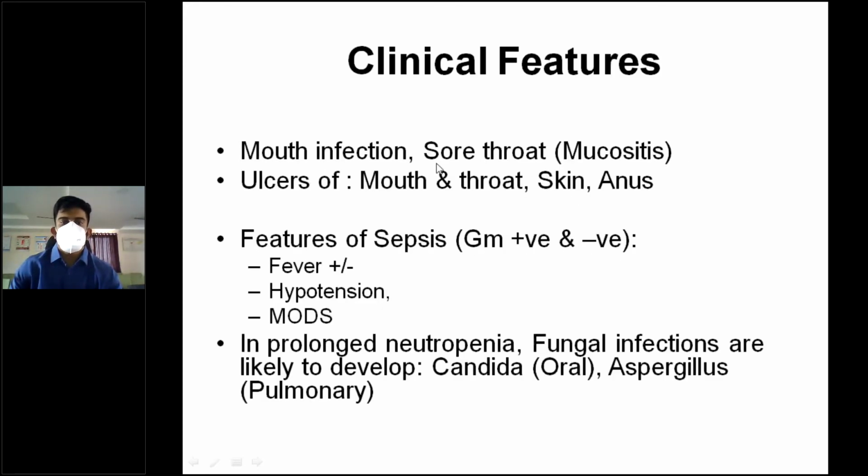Clinical features are obviously mouth infection, sore throat, mucositis, and ulcers of mouth and throat, skin or anus. So these are the clinical features. The features of sepsis like gram positive, gram negative, fever, and hypotension and MODS. Fever can or cannot be present, but hypotension and multi-organ dysfunction, MODS, can be present. In prolonged neutropenia, fungal infections are likely to develop. So oral Candida or pulmonary Aspergillus can also be seen.